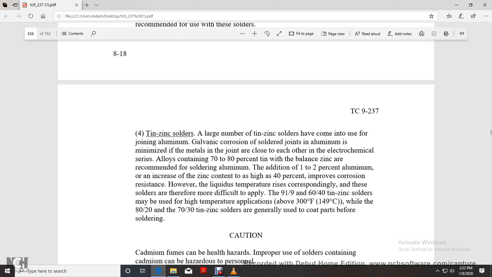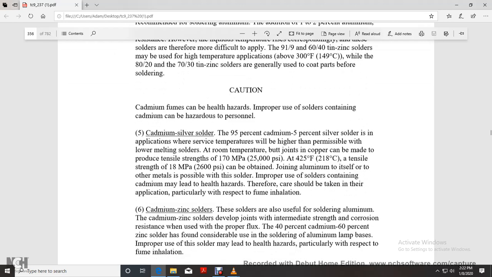The 91 to 9 and 60 to 40 tin zinc solders may be used in high temperature applications, while the 80 to 20 and 70 to 30 tin zinc solders are generally used for coating parts before soldering. Caution: cadmium fumes can be health hazards. Improper use of solders containing cadmium can be hazardous to personnel.